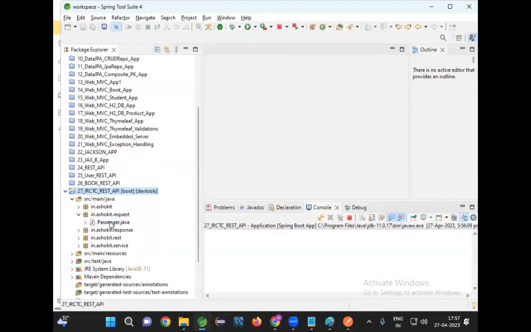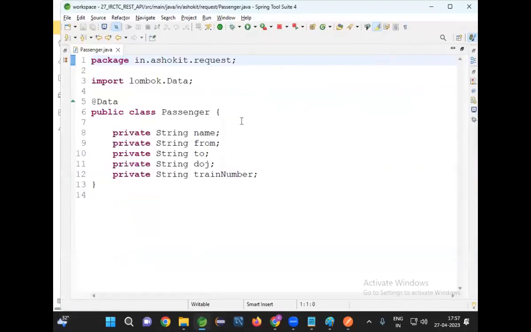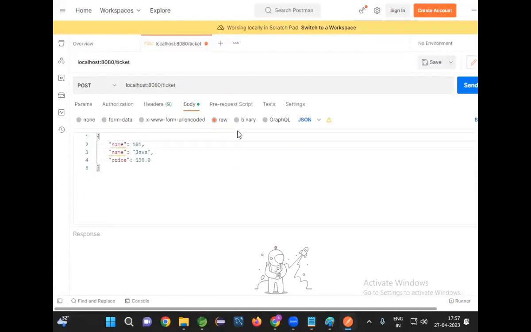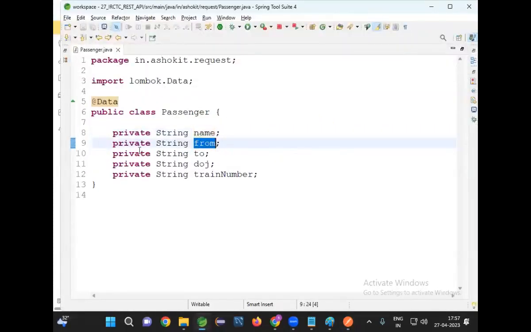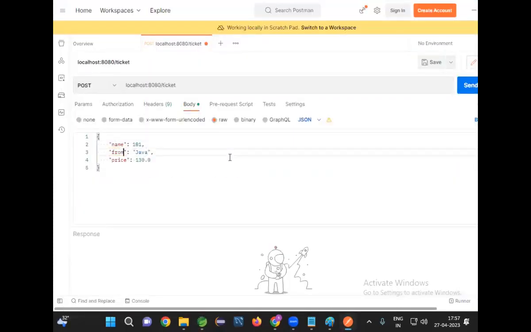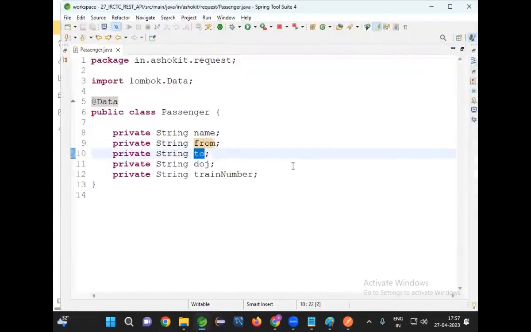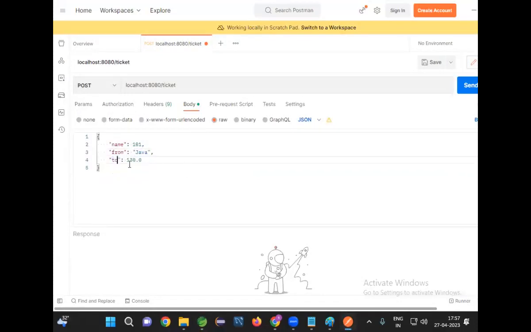Go to request binding: name, from address, to address, date of journey, and train number.